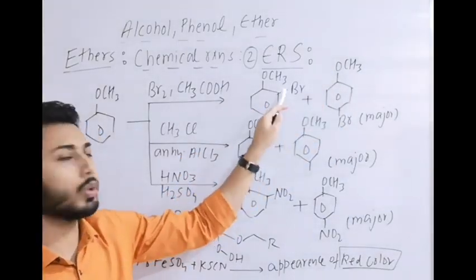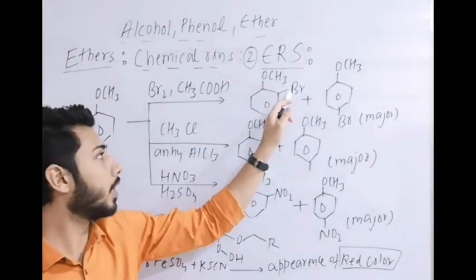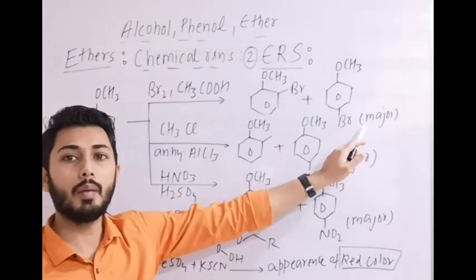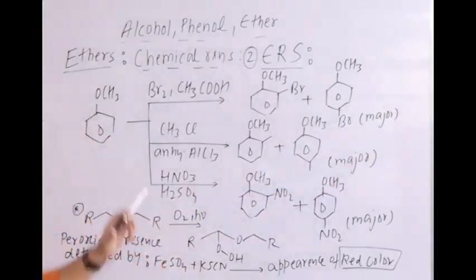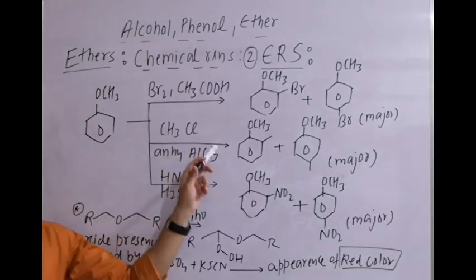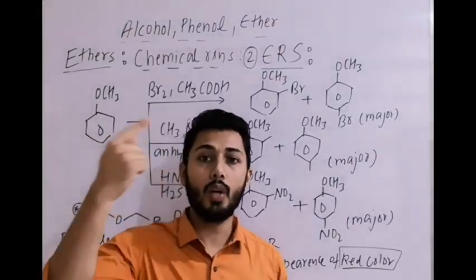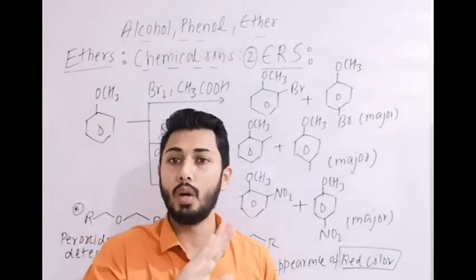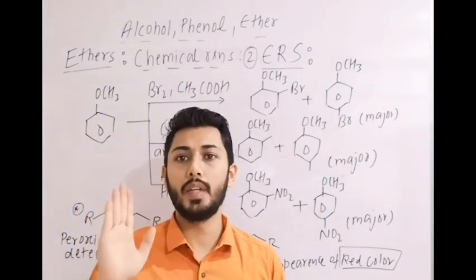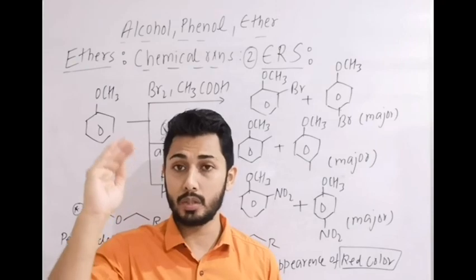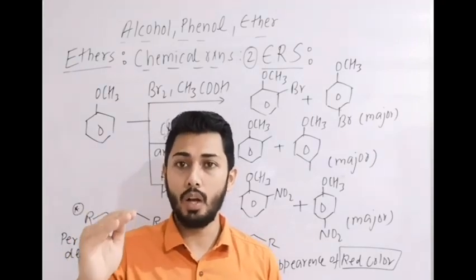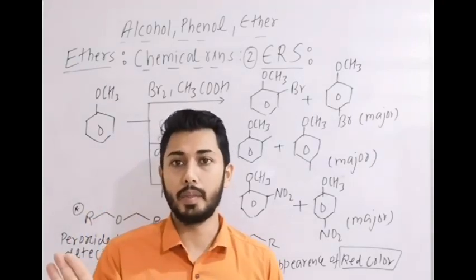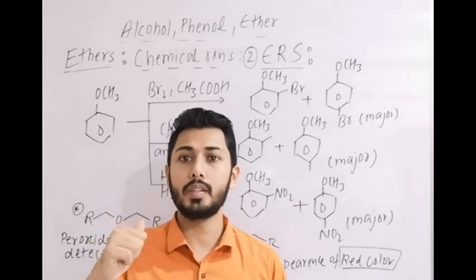Due to crowding, ortho is less stable, so it is the minor product; the major product is para bromo anisole. Second reaction is Friedel-Crafts reaction. Remember one thing: in the limitations of Friedel-Crafts reaction, phenol and aniline do not participate, but anisole participates.